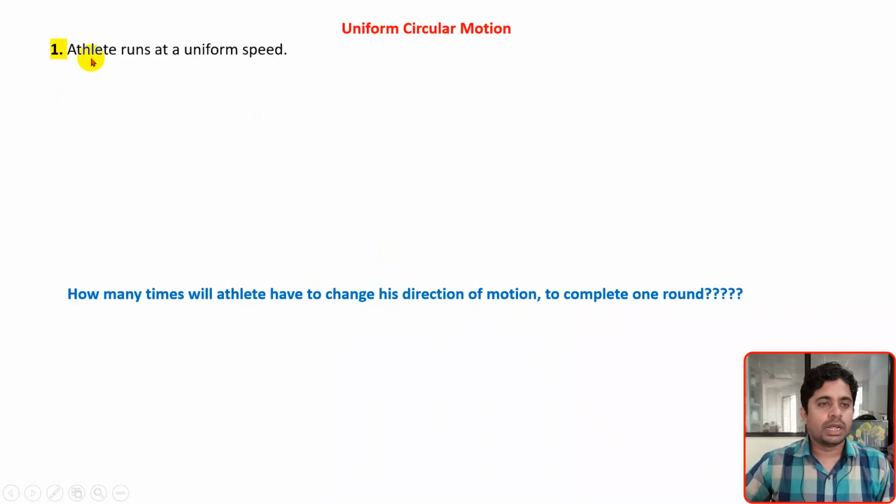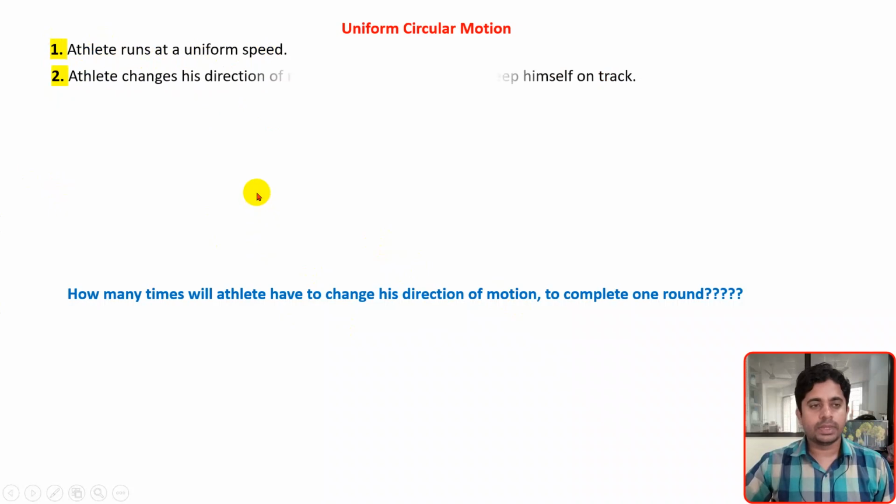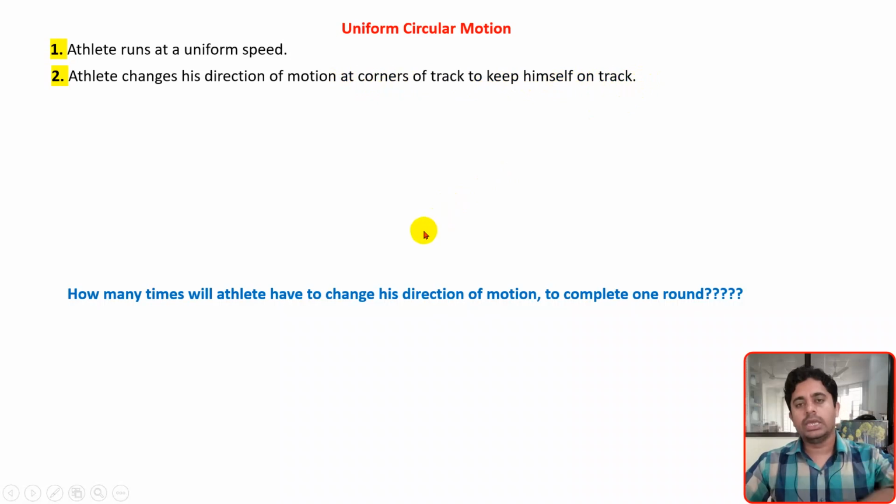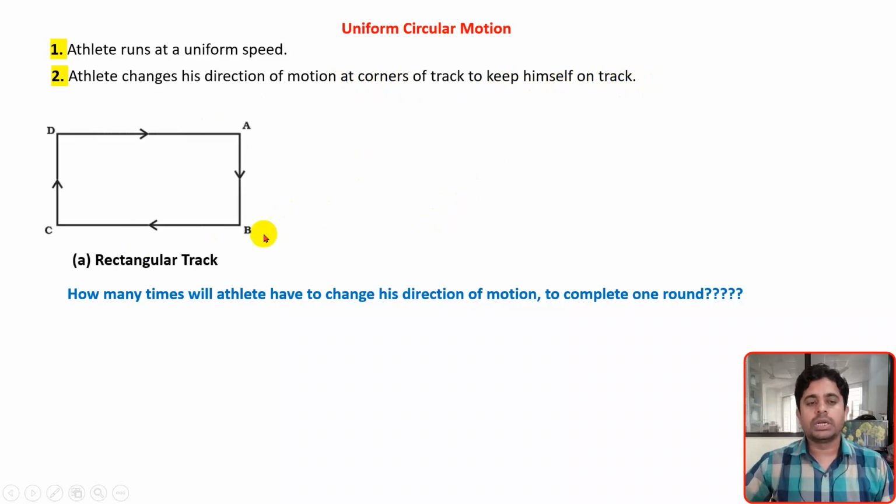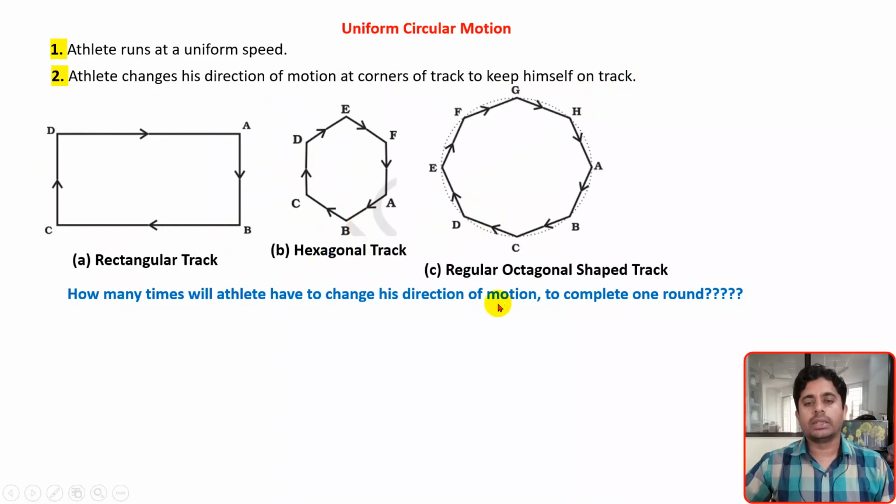Basic assumptions we have made: first, the athlete runs at a uniform speed, so we assumed he was running at a constant speed. And second, the athlete changes his direction of motion at the corners of the track to keep himself on the track. Obviously, to stay on the track, whenever a corner comes, the athlete will change his direction. The different shapes we have considered are a rectangular track, a hexagonal track, and a regular octagonal track.